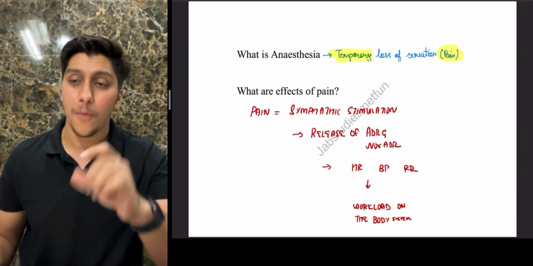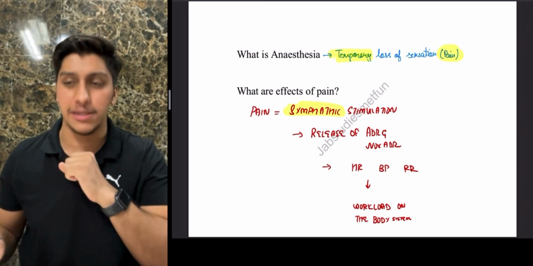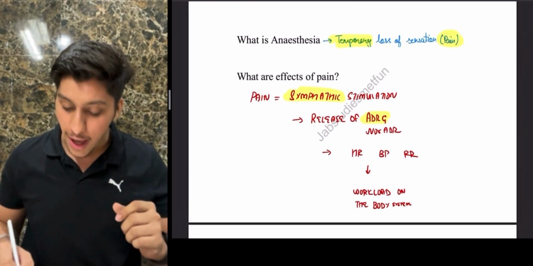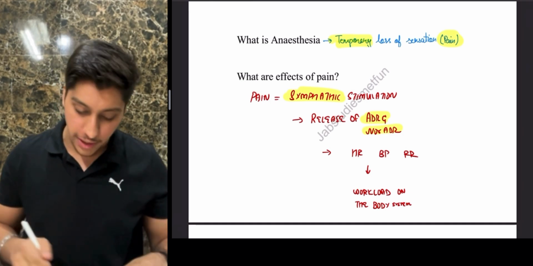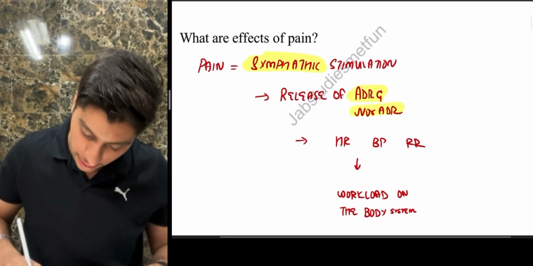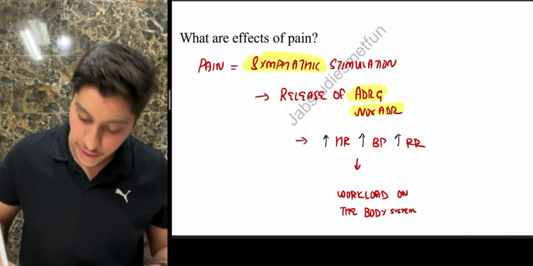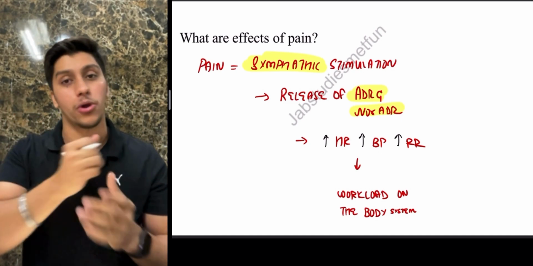Because you need to know pain is a sympathetic stimulation. Since pain is a sympathetic stimulation, it is going to increase the release of adrenaline and noradrenaline. And as you all know, what are the roles of adrenaline and noradrenaline? It is going to increase the heart rate, the blood pressure, and the respiratory rate. In short, it is going to increase the workload on the body system.